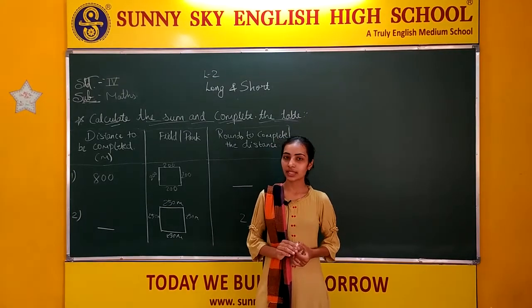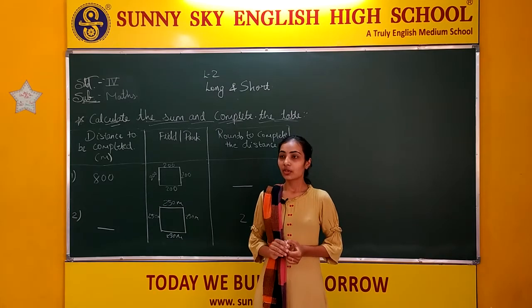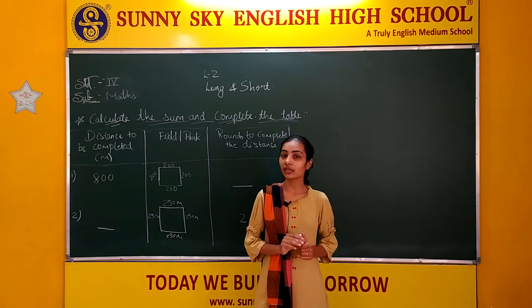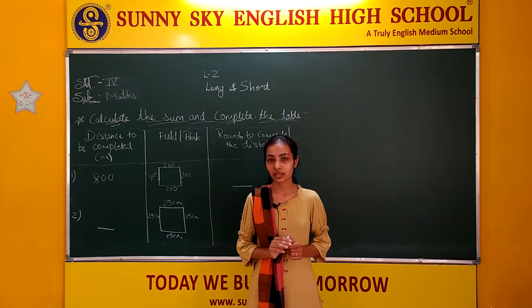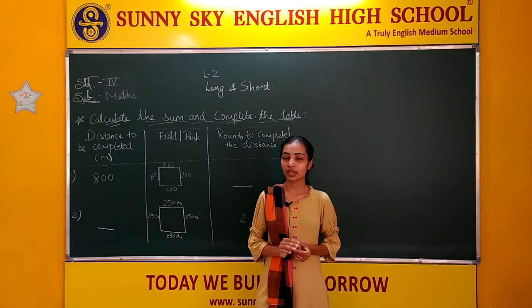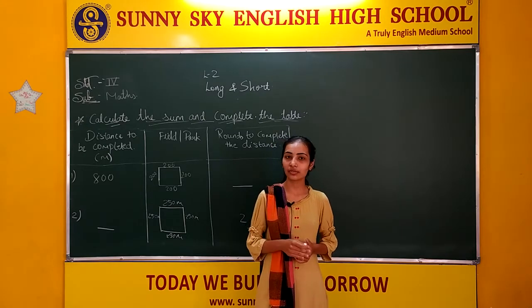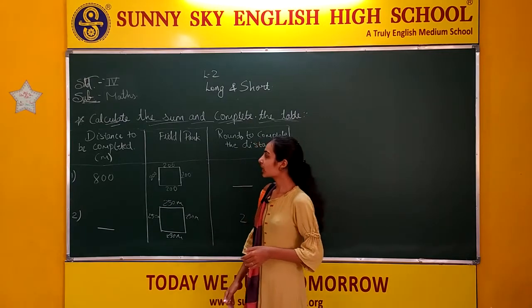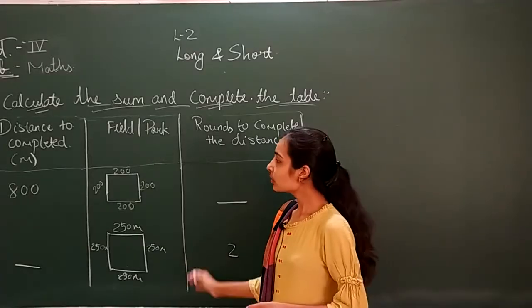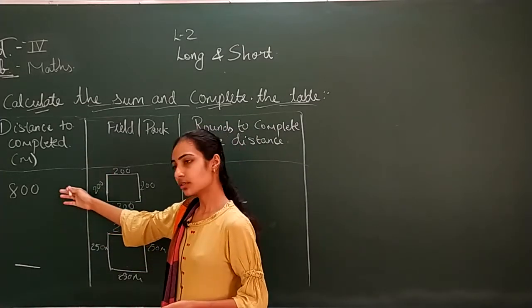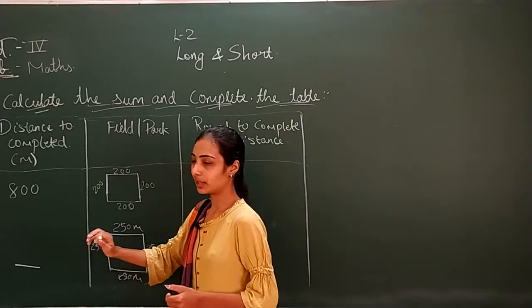We are going to do our second chapter, long and short. What we are going to do today, we have already done one time in our 40-kilometer marathon race. In that we found the number of rounds, and also the length of the track. Same way here we are going to do. A table is given to us. The distance to be completed in meters is given, it is 800 meters, and this we have to find.